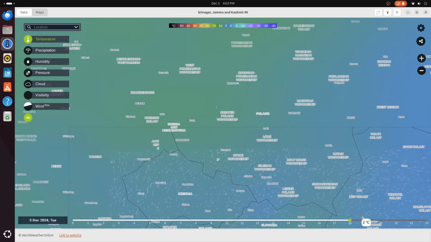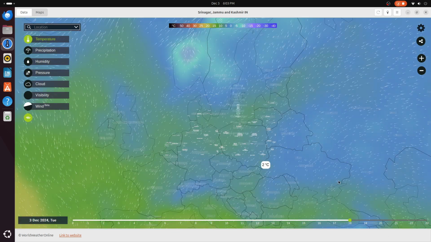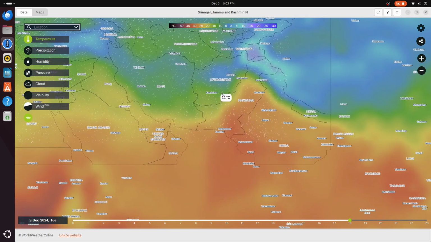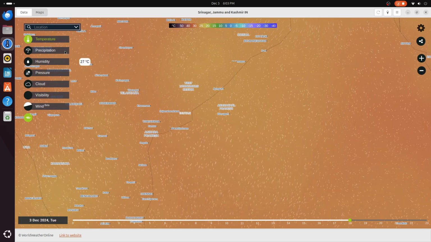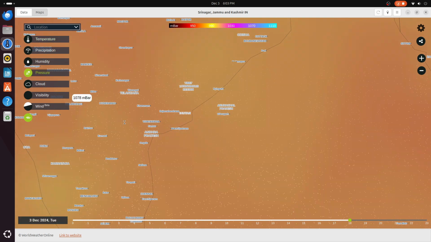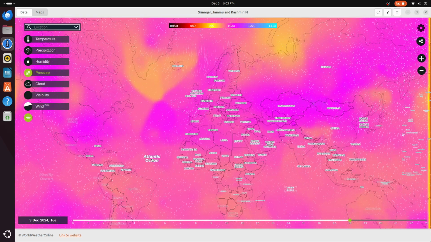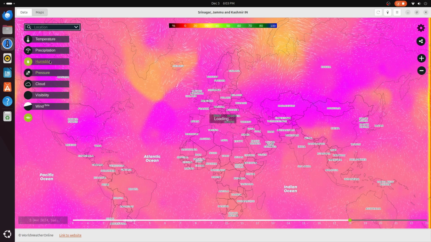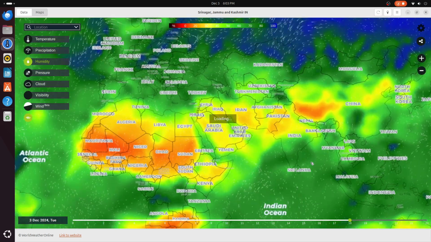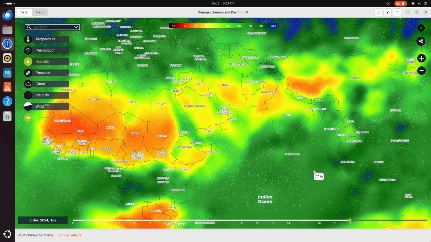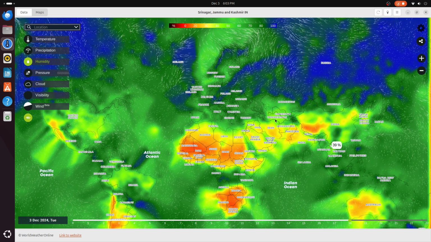I played around with all the maps here for like 30 minutes and I felt that I learned so much about my place. Winds blow over my city after traveling on the Arabian Sea. How the temperature differs from city to city, this is amazing. I saw it on the news that we are having a cyclone storm in Chennai, but seeing it on the map like this, it hits differently. You just don't know that there is a cyclone in Chennai. You get a clear idea of what it is. You understand the intensity of the situation. And you know what they say, a picture is worth 1,000 words.